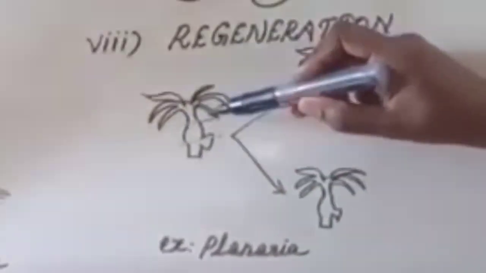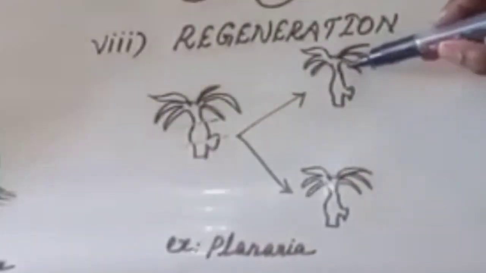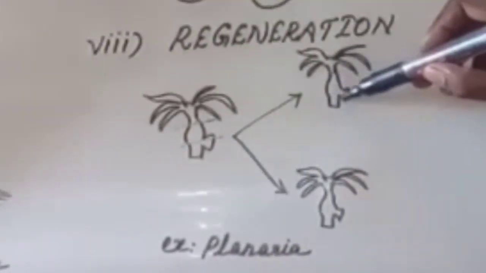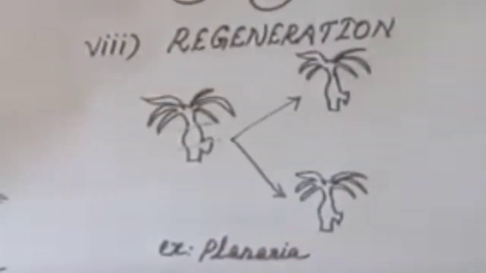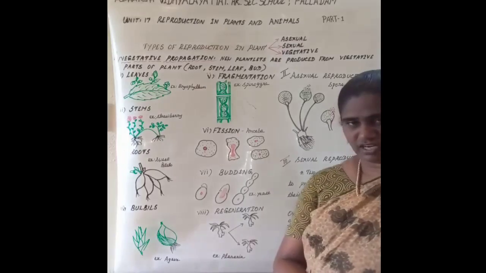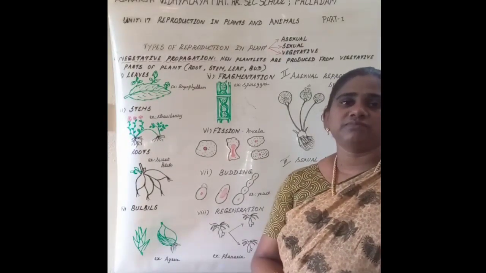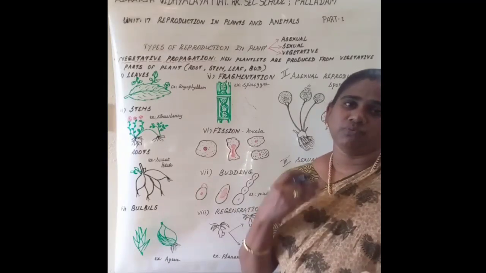See, when we cut this planaria, the upper part is here. It can develop the remaining body parts and produce an entire organism. This process is called regeneration. So regeneration is the ability of organisms to produce the lost body parts.